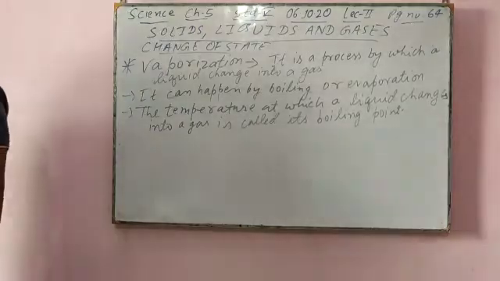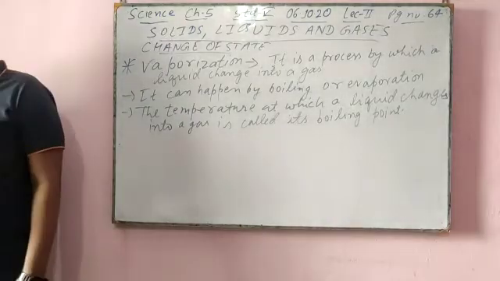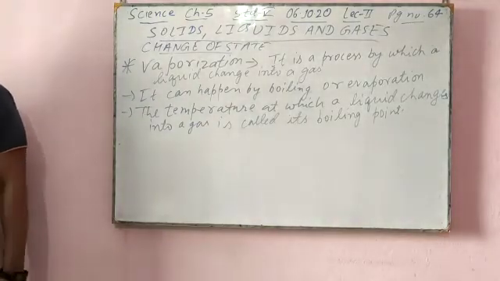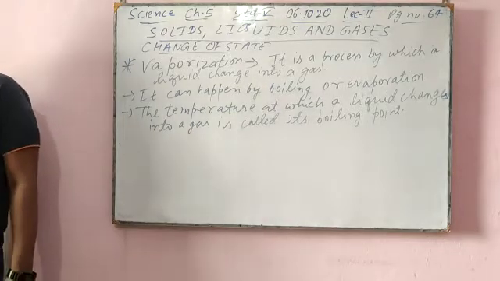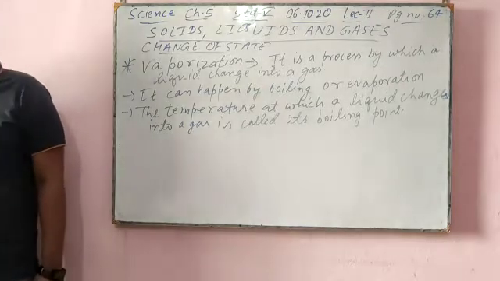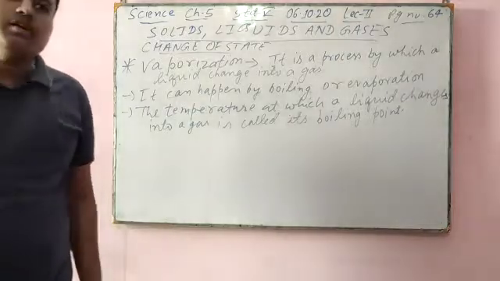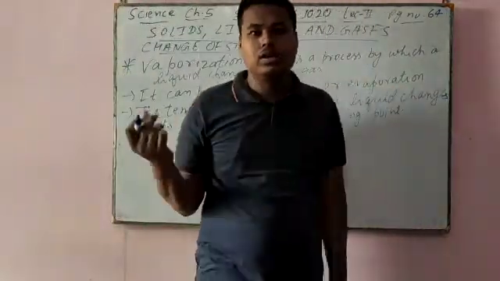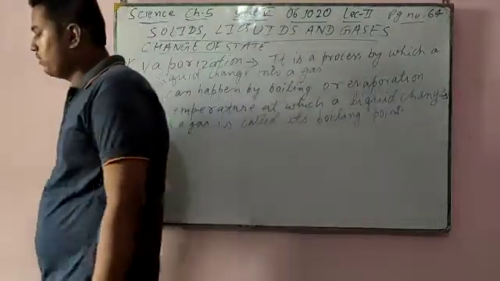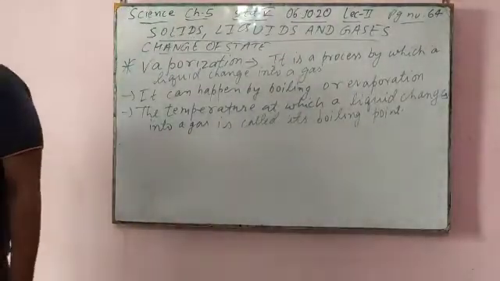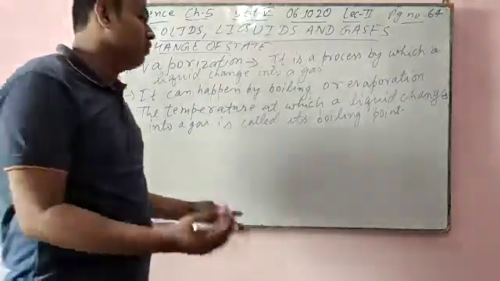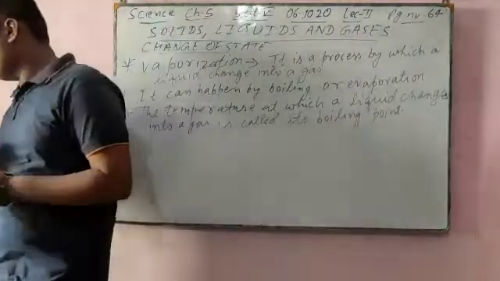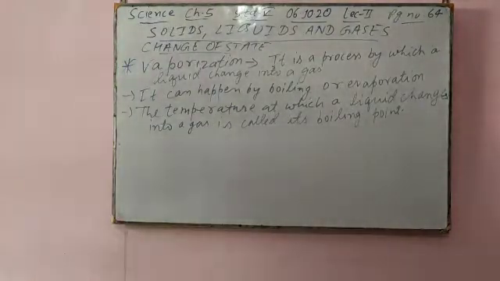This is because some particles on the surface of the liquid have sufficient energy to break free from the rest of the liquid particles. Example: the drying of a puddle. When a puddle dries, it gives water vapor. And next I will go for condensation.